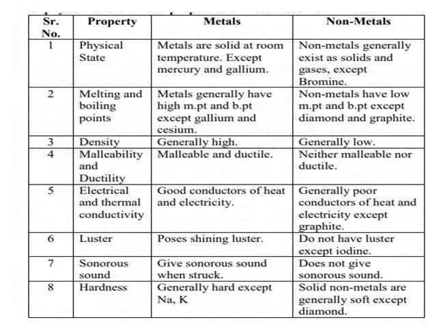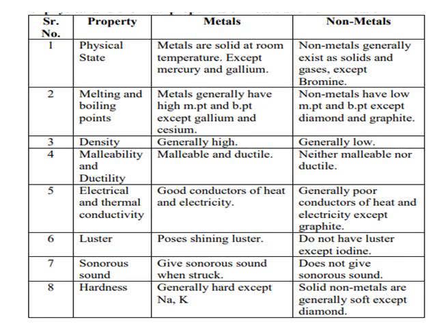Here you find a table which describes the properties of metals and non-metals. You have to be very thorough with this knowledge because they are often asked in the board question. First property is physical state. Metals are solid at room temperature except mercury and gallium.